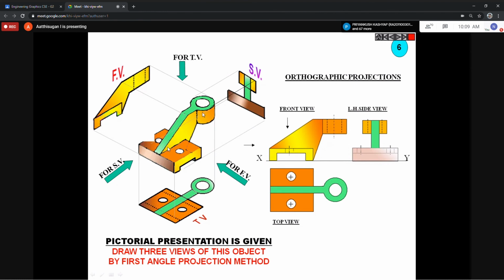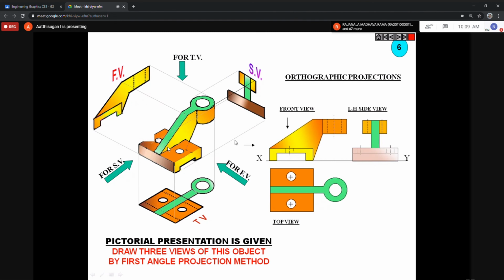In the top view, this hole as well as these two holes are visible. No need to have a dotted line, but for this portion, as I discussed in the previous one, same. This portion, you get a dotted line here for the rectangle. So this corner as well as this corner, you get dotted lines.